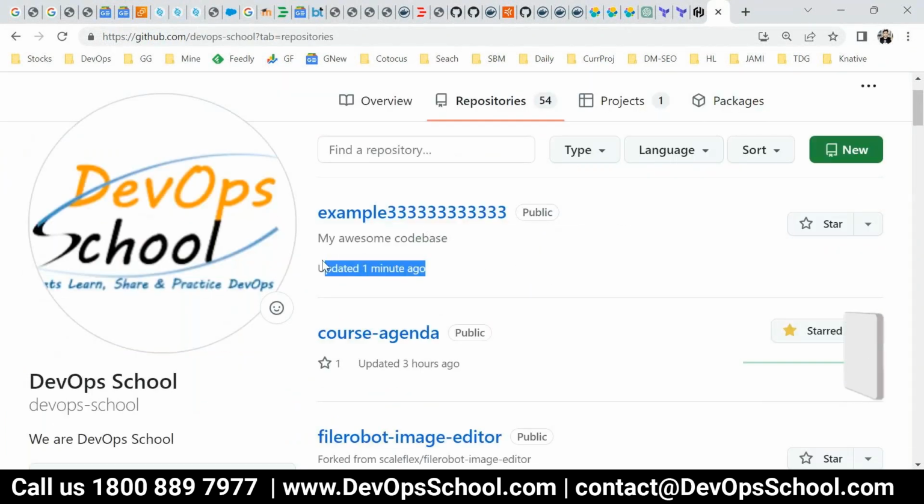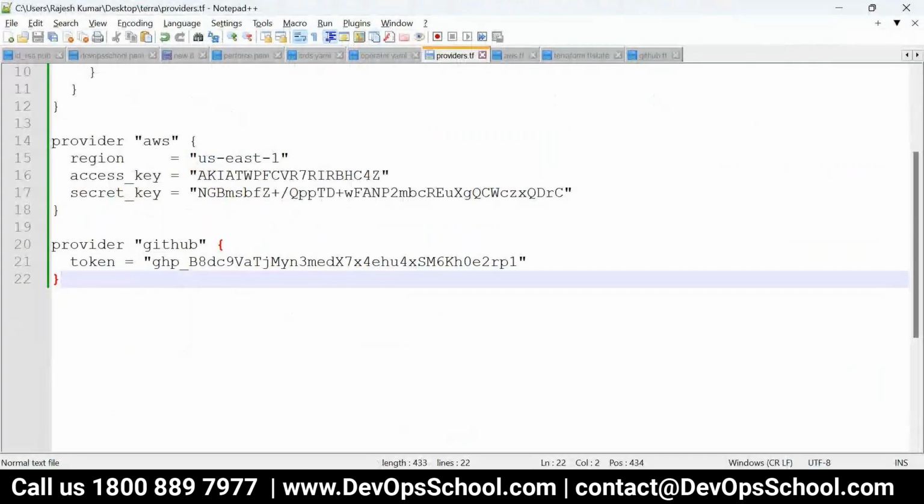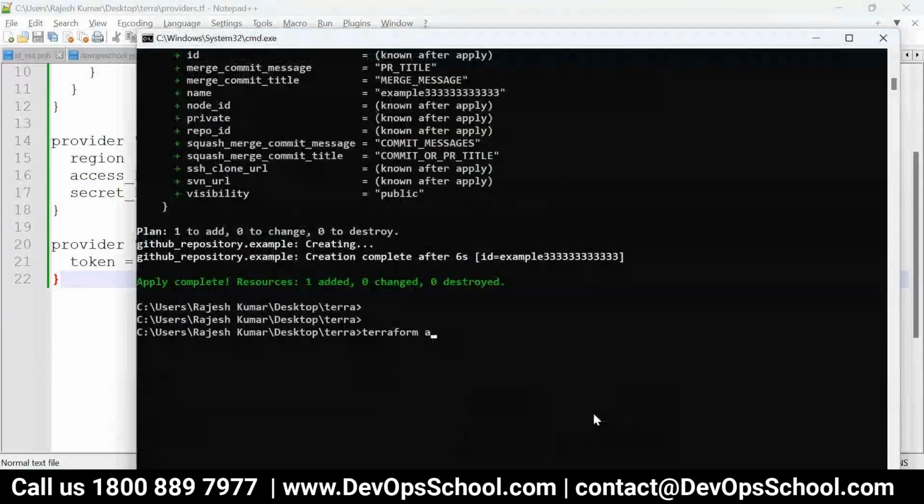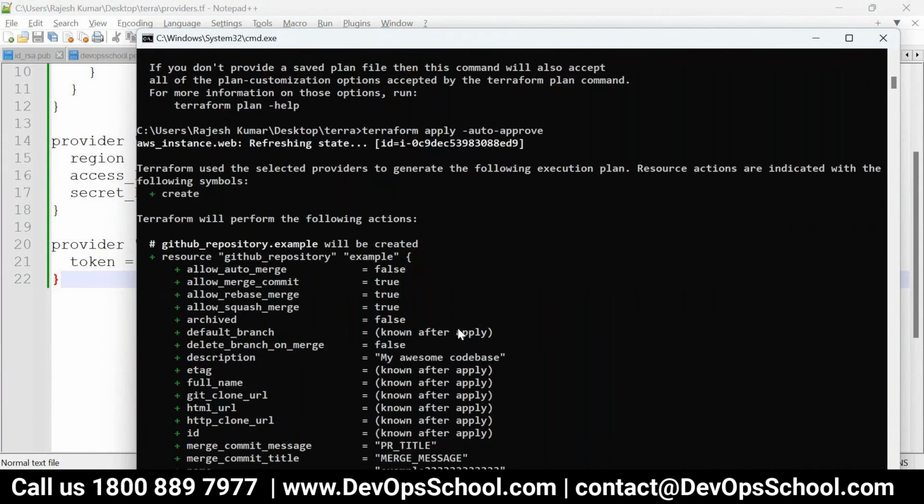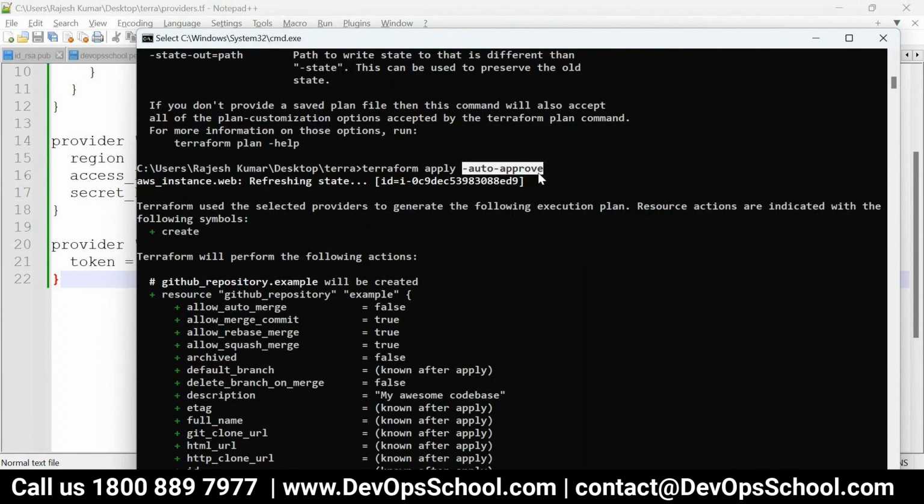Okay, so I created one resource on AWS, I created one resource on GitHub, and like that you can have hundreds of resources in the tf file, and apply, or finally the command destroy. So remember, look at the beauty of this Terraform. In order to run your application, you need to create hundreds of resources. You put them in one file and apply. And if you want to destroy only your resources, just destroy. That's all. It's so easy now to write code for infrastructure. Are you all understanding?